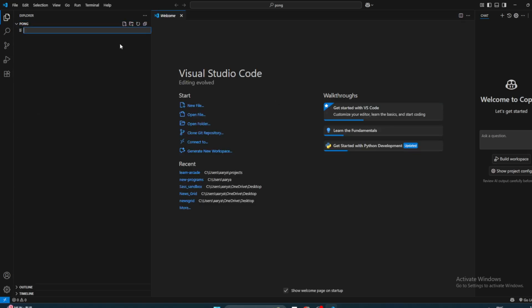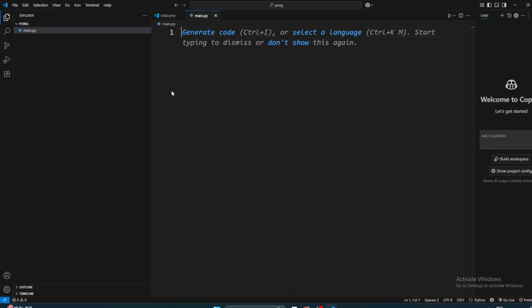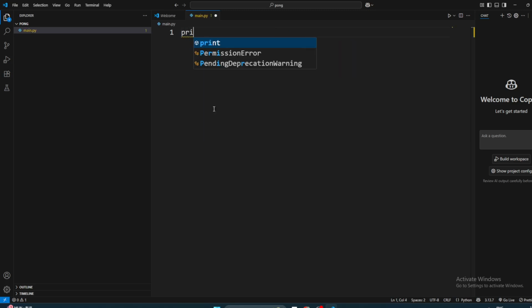Inside this we're going to create multiple files. One of them is going to be main.py. What do we do in main.py? Maybe we just write print hello, just to check.